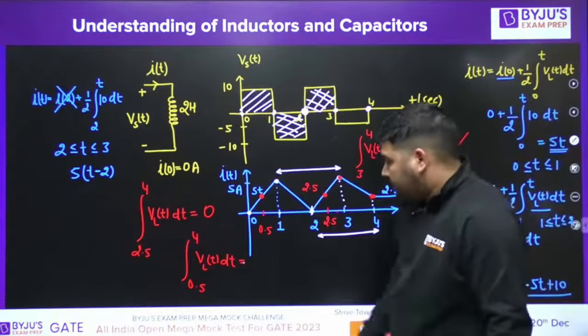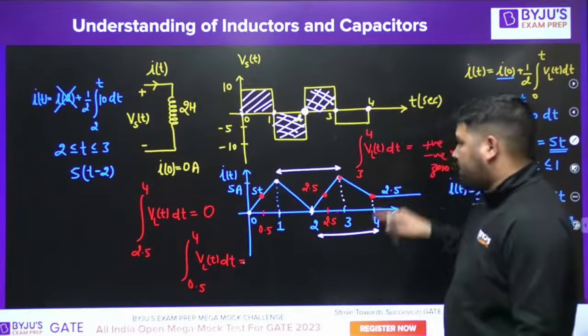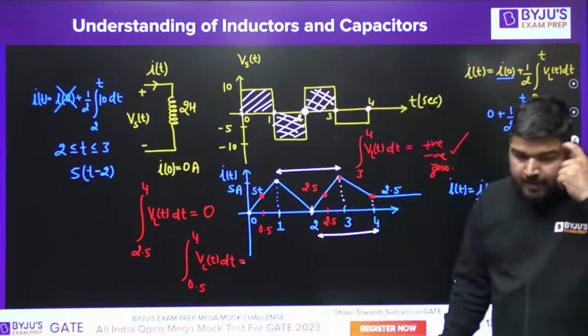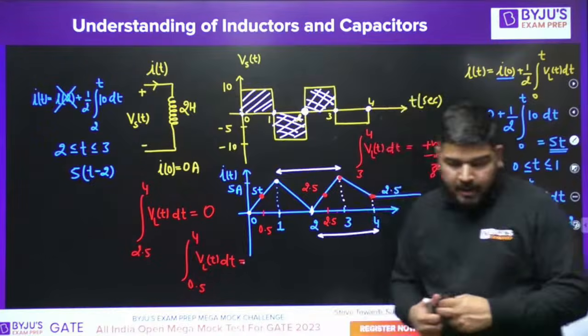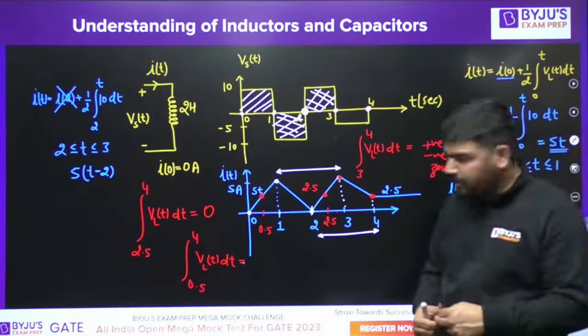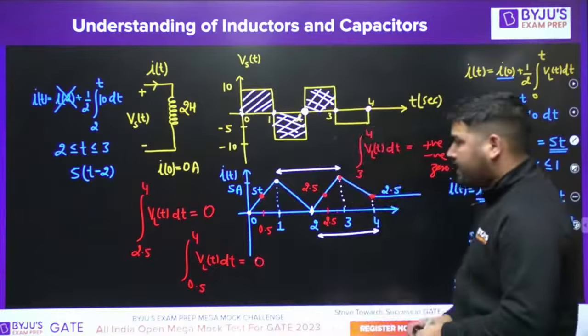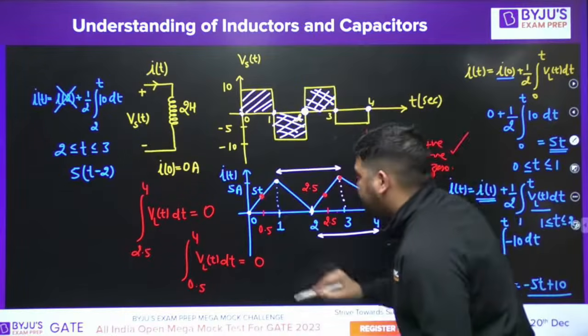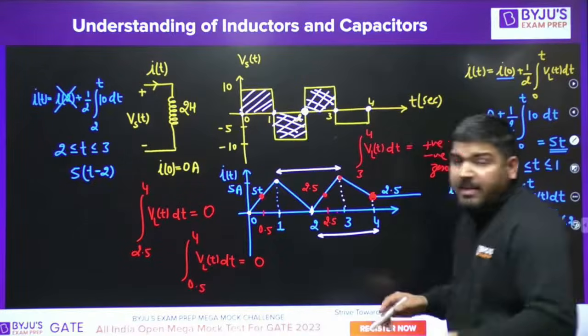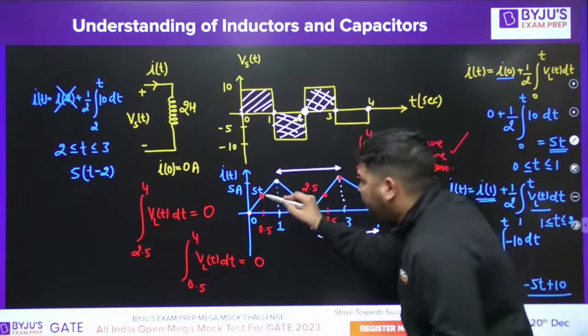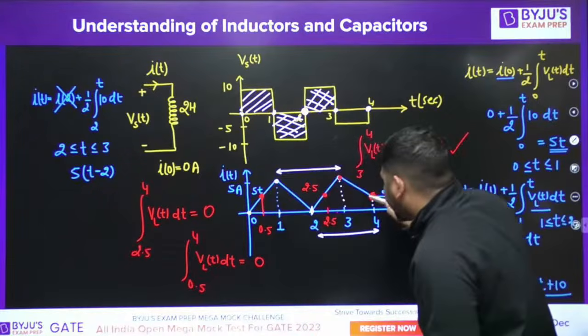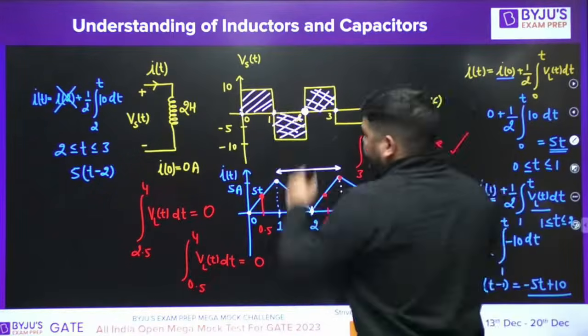Tell me, everyone. It's again 0. Why 0? Because at 0.5 it's 2.5 and again at 4 it's 2.5. It means it's repeating. So if you calculate the total area of VLT from this point to this point, it will be 0, and you can see it from here.